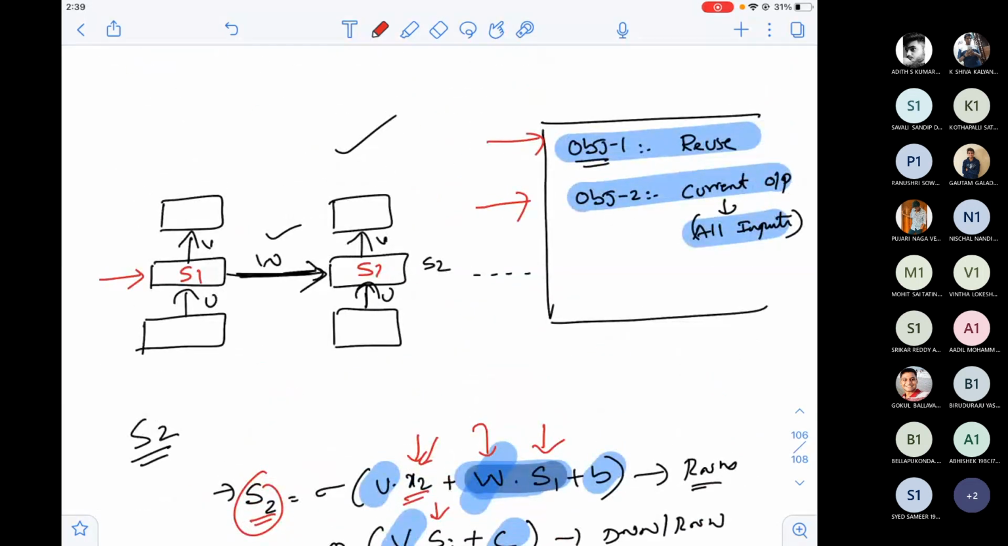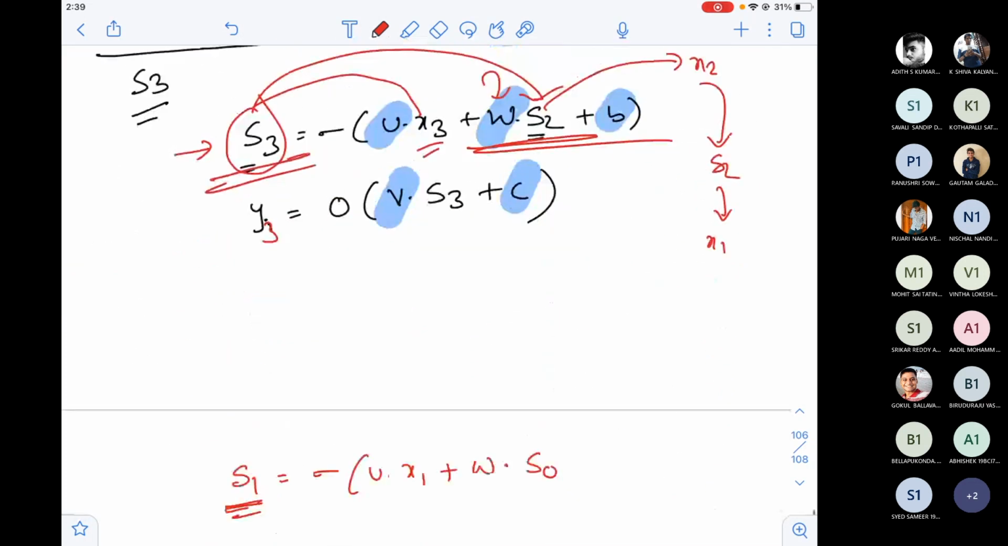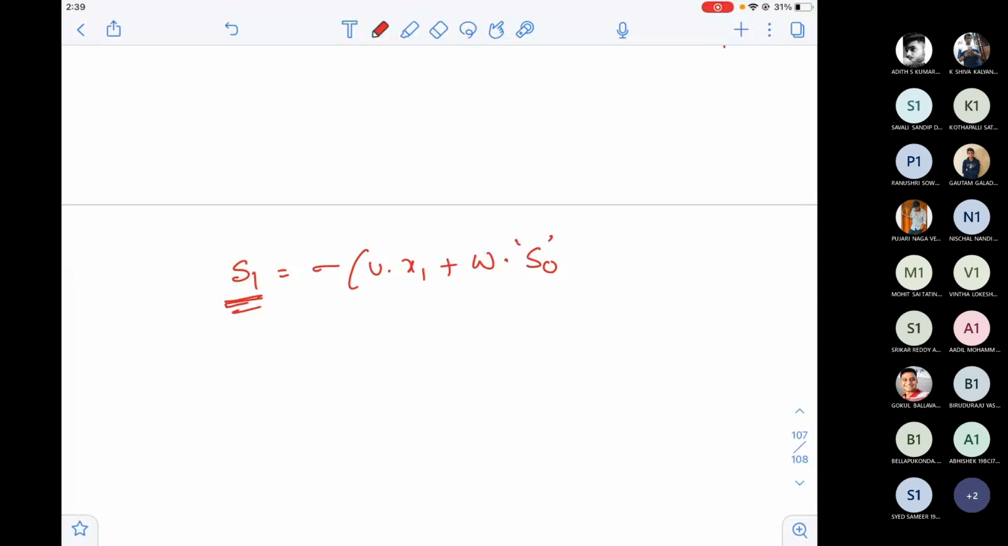This is S1, this is S2. What about S0? Nothing will be there in S0, no? It's just a dummy vector, because nothing is there, nothing can influence S1. If S1 influences S2, then the weight will be adjusted accordingly. But since this is my first input, I don't have any previous input. S0 will be there only as a dummy variable. It will not influence the first state S1 in any way. So that's the reason you can write the equation with S0.